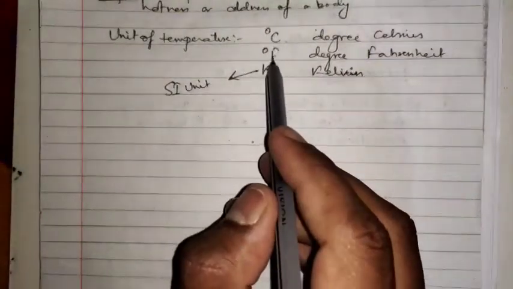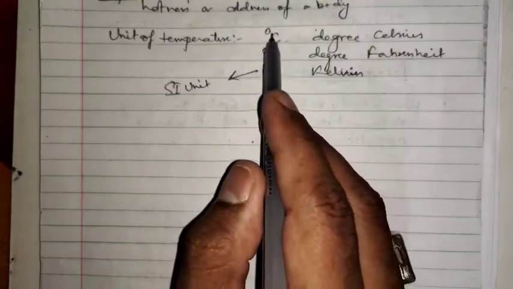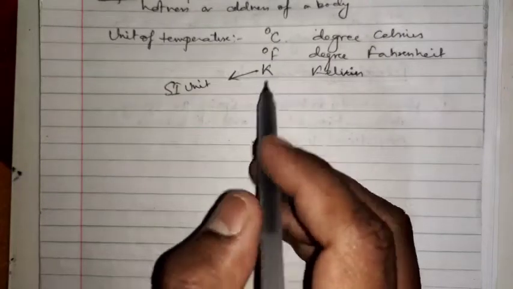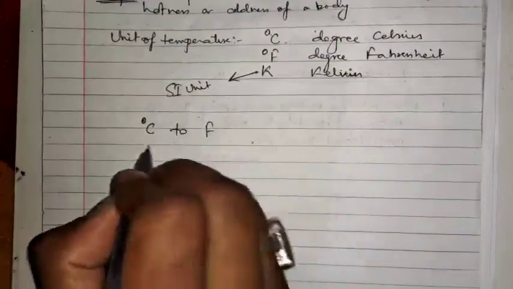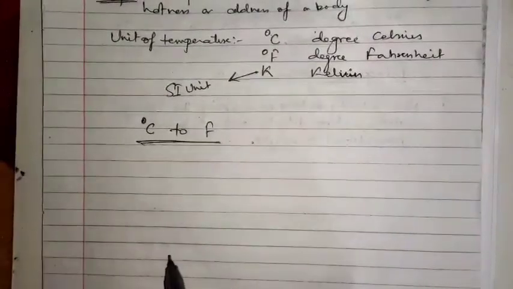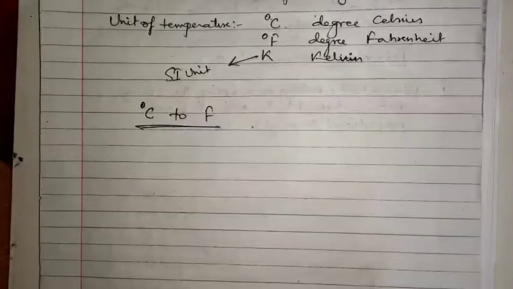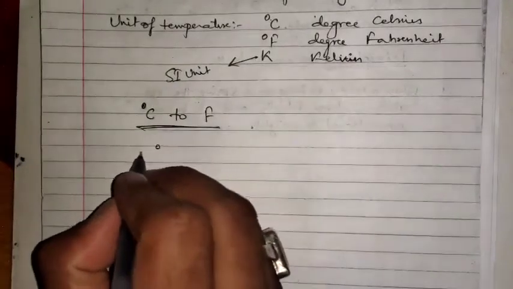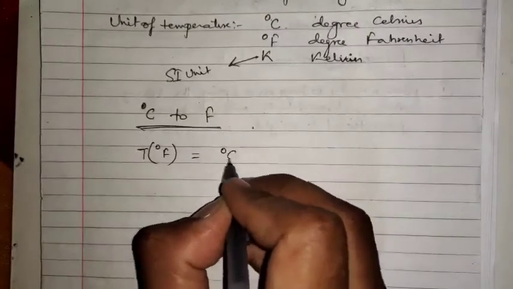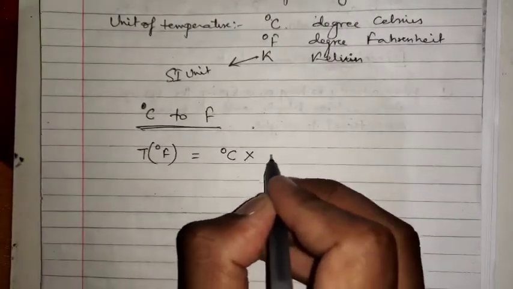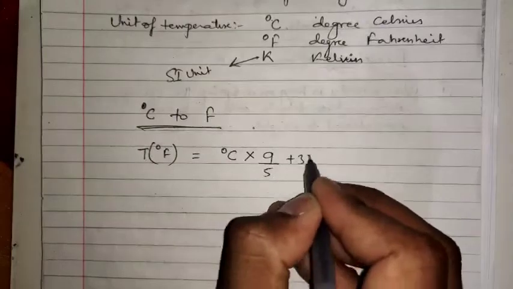Here we will learn how to convert degree Celsius into Fahrenheit and how to convert degree Celsius into Kelvin. First, degree Celsius to Fahrenheit. There is a mathematical formula you might have studied in class 5 also: degree Fahrenheit equals degree centigrade into 9 by 5 plus 32.